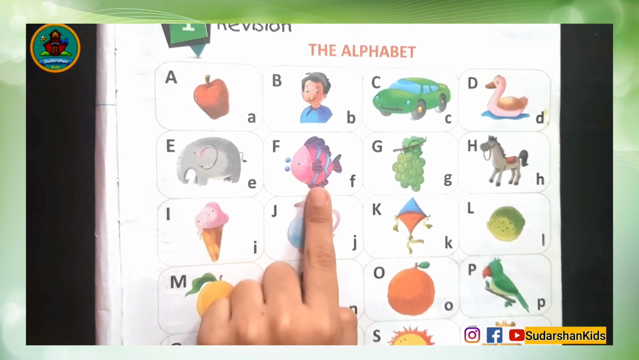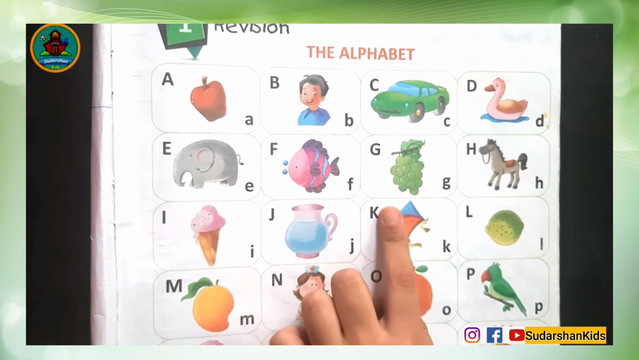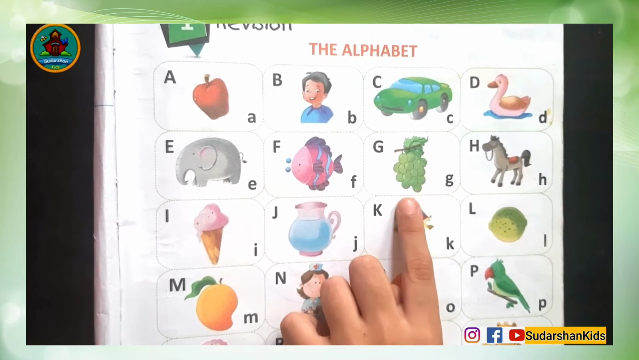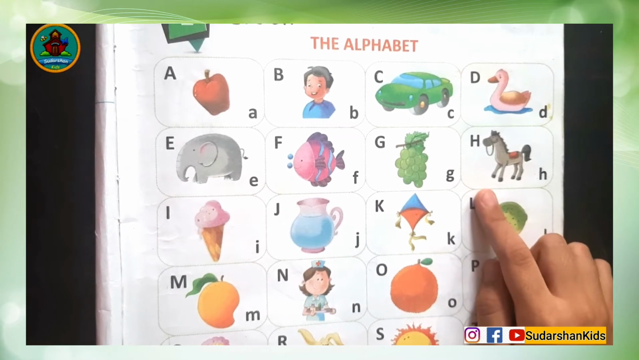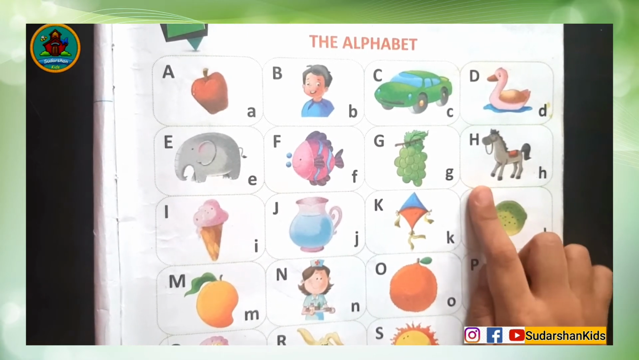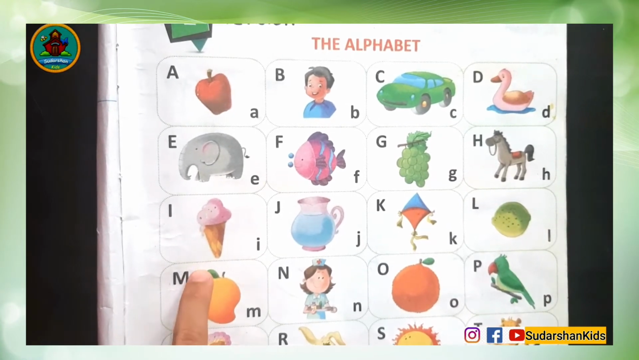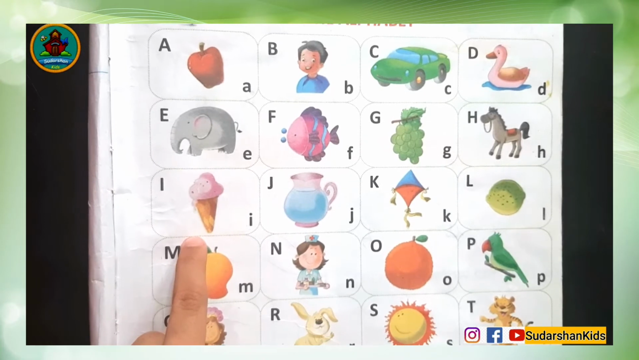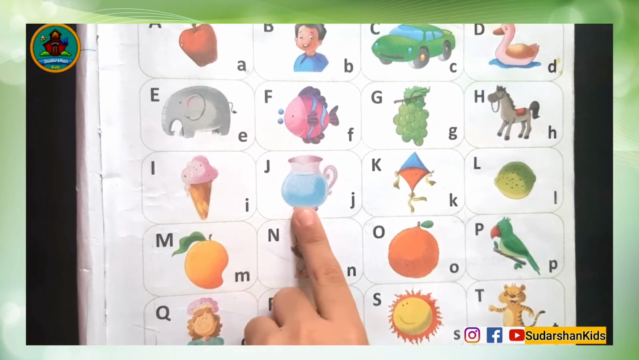Sound of F is F for Fish. Sound of G is G. G for Grapes. Sound of H is H. H for Horse. Very good. Sound of I is A. I for Ice cream. Sound of J is J.